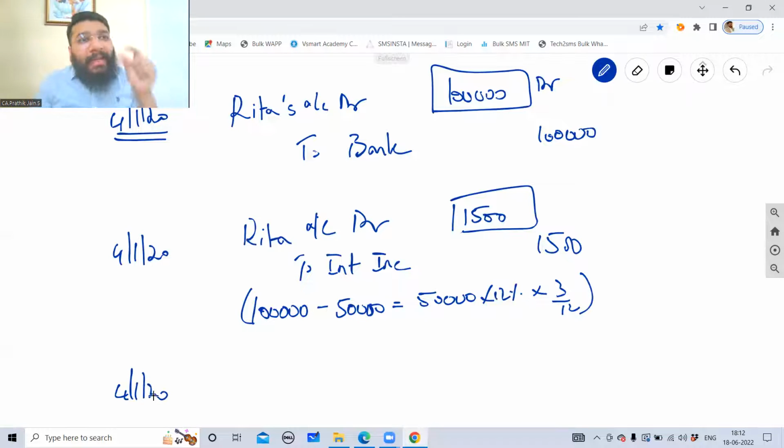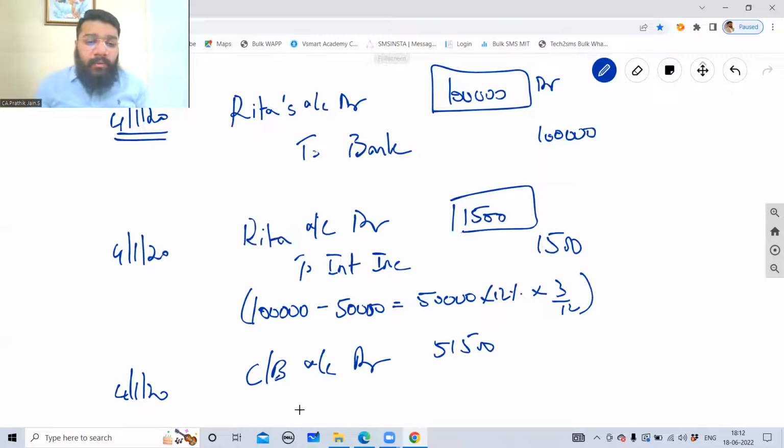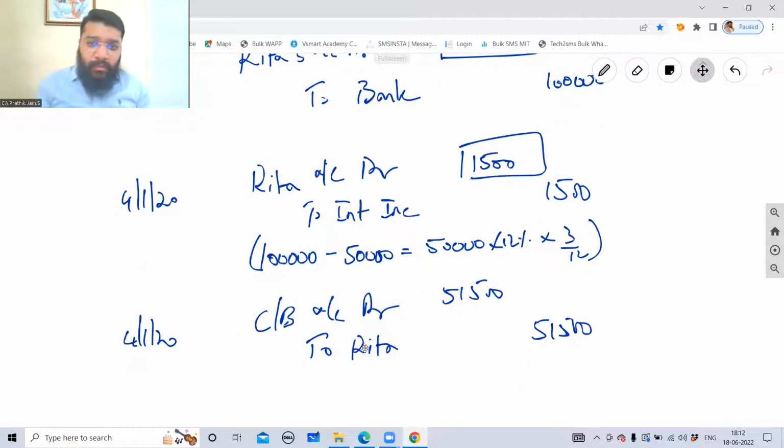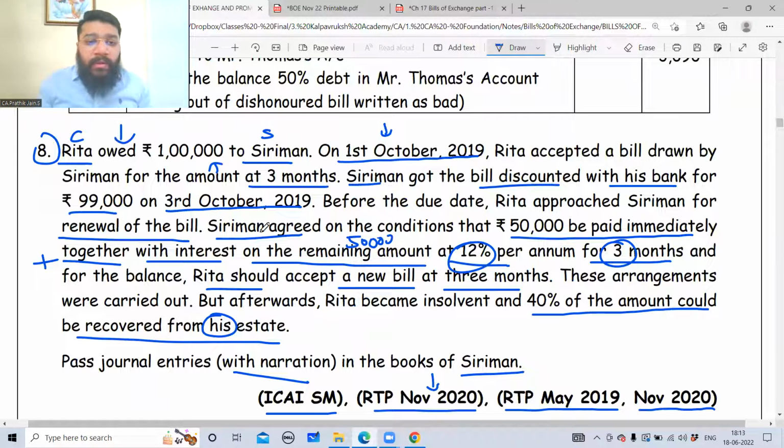So to that extent, I'll reverse Rita. So I've received in cash or bank account 51,500. To that extent, I need to close Rita's account. I need to reverse Rita. So Rita, 51,500. Out of 1,01,500, the question clearly says that Sriman agreed to the condition that 50,000 will be paid immediately together with interest.